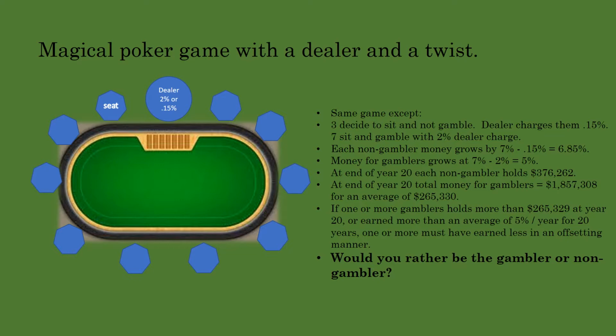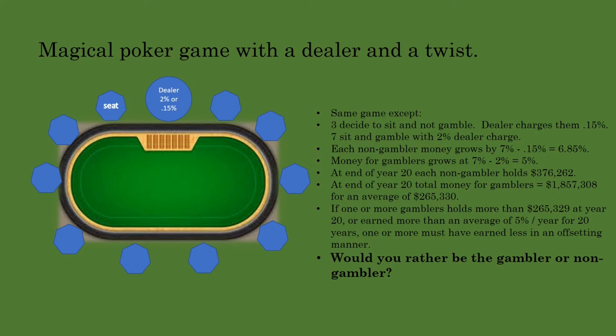At the end of year 20, each non-gambler holds $376,262, and at the end of year 20, there is $1,857,308 available for the 7 gamblers, for an average of $265,330 each. We know that there is a zero-sum game for the 7 gamblers around the after-cost replenishment rate of 5%. The group of gamblers must underperform the group of non-gamblers by the compounding of the cost differential, 1.8 percentage points in this analogy, and the dollar difference becomes substantial, especially in the long run.